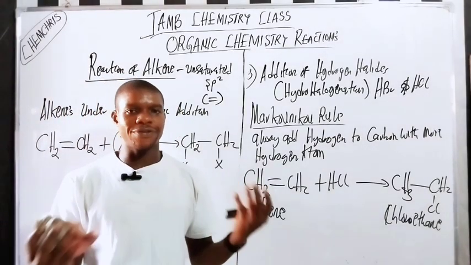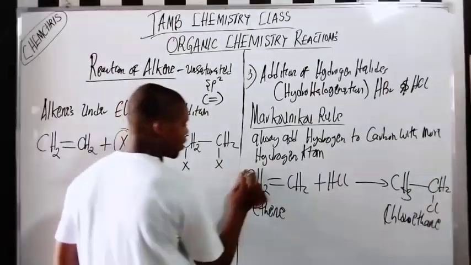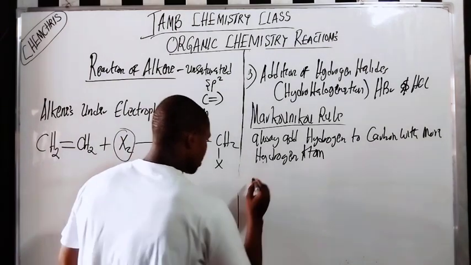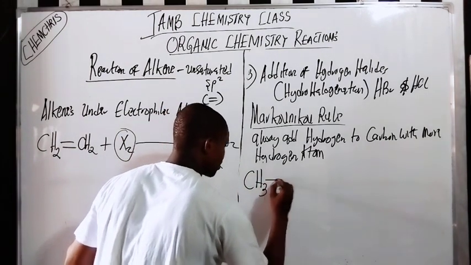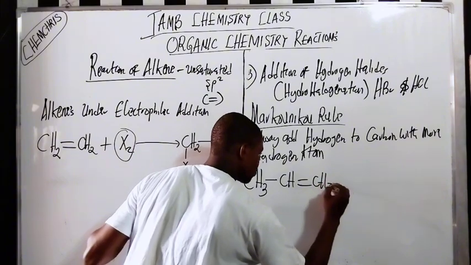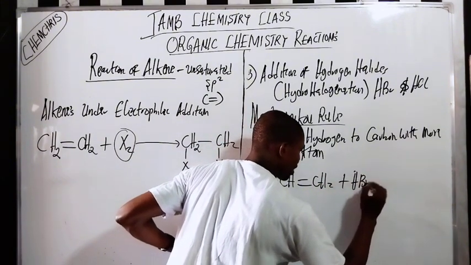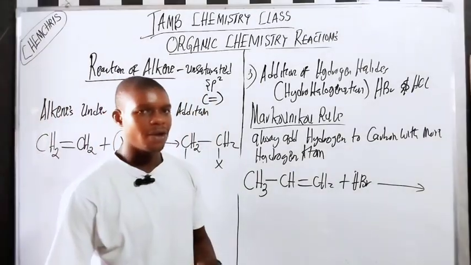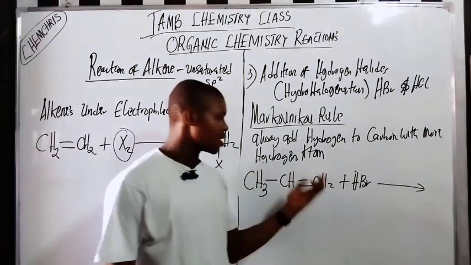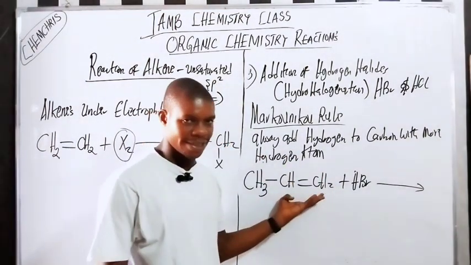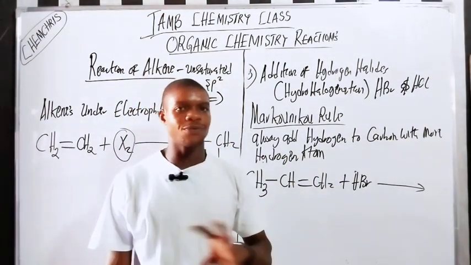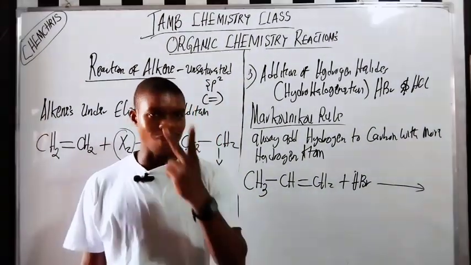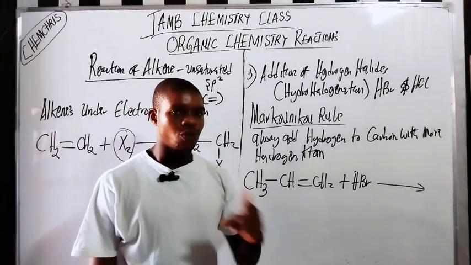But now, what happens when the alkene has carbon atoms with different numbers of hydrogen atoms? For example, here we have CH2=CH-CH3 plus HBr. What will happen here? Now, this is where the Markovnikov rule comes in. The rule will guide the addition of hydrogen bromide to this alkene that has carbon atoms with different numbers of hydrogen atoms. If you look at the first carbon here, it has 2 hydrogen. And the second carbon atom has 1 hydrogen.